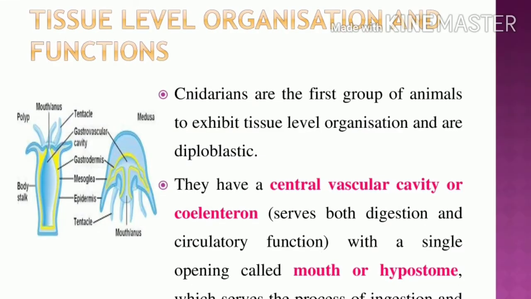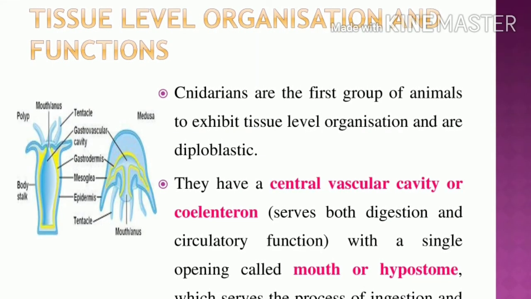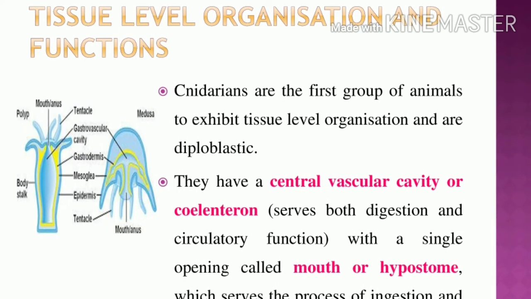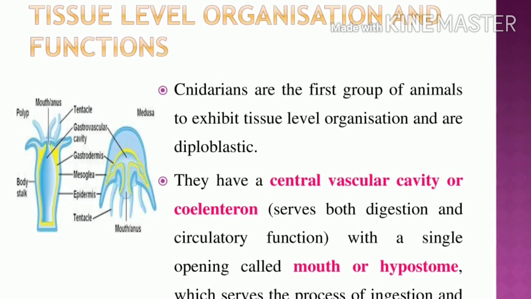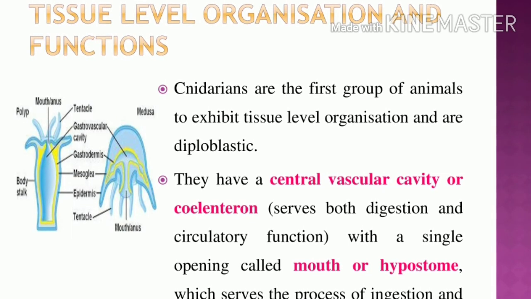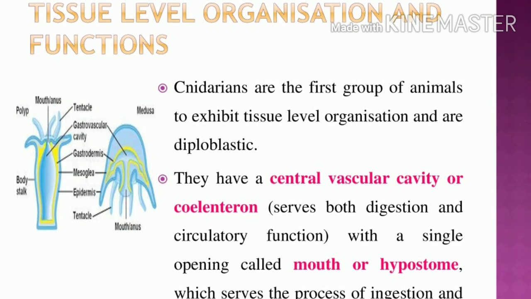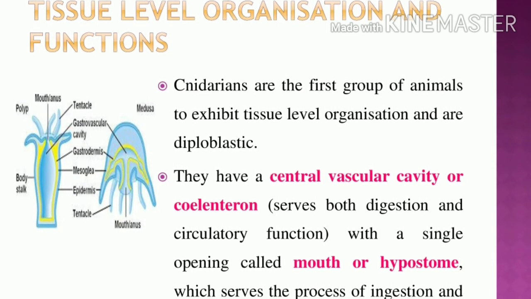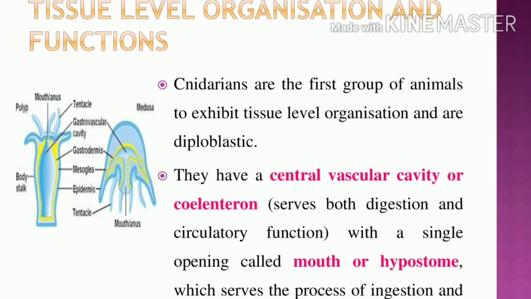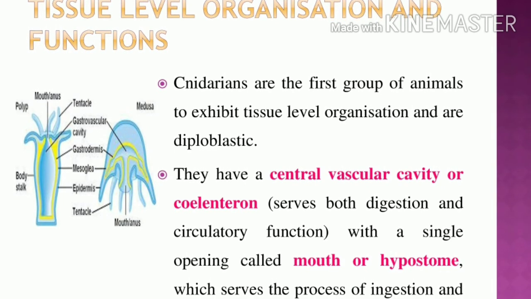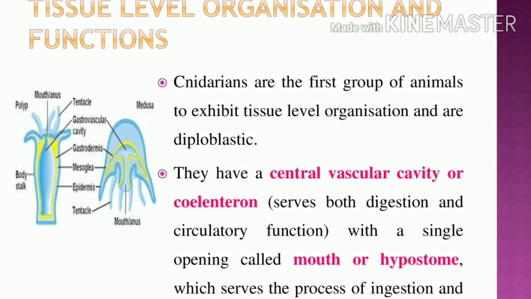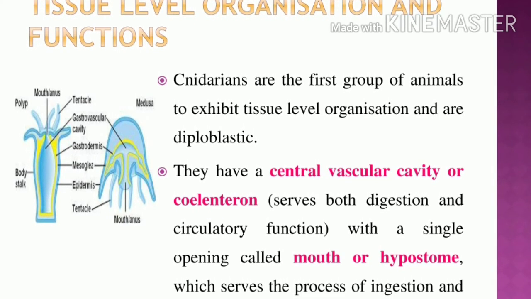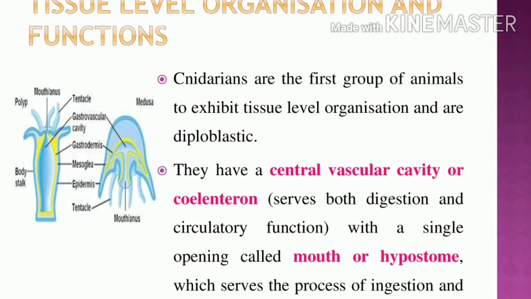Now we study the tissue level organization. Porifera have cellular level organization, where the cells are loosely arranged. Now we enter the tissue level organization. Cnidarians are the first group of animals to exhibit tissue level organization, and they are diploblastic. In cellular level we don't mention germ layers as diploblastic or triploblastic. Only in tissue level organization do we mention the germ layers.